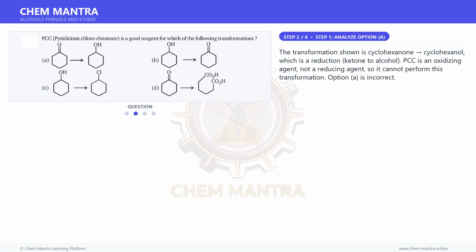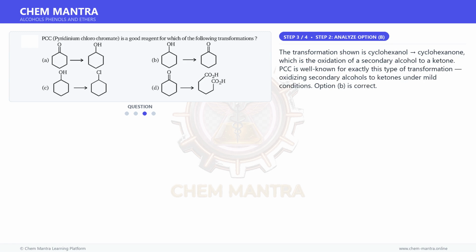Moving on to the next step. The transformation shown is cyclohexanone to cyclohexanol, which is a reduction, ketone to alcohol. PCC is an oxidizing agent, not a reducing agent, so it cannot perform this transformation. Option A is incorrect.